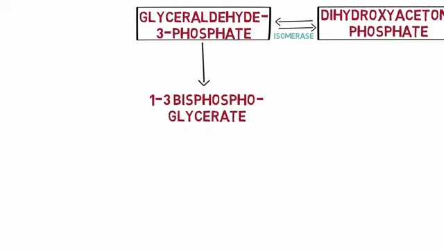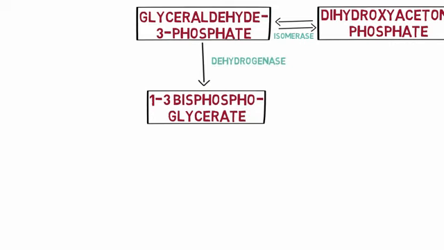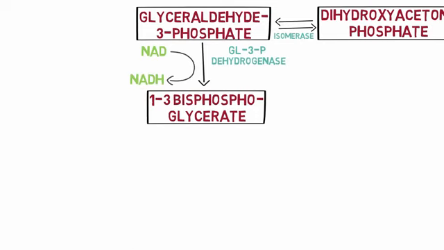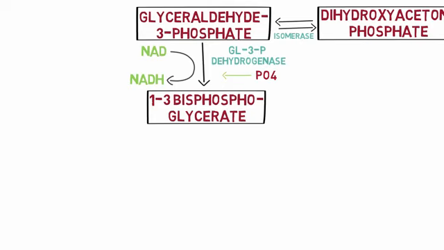In the next reaction, the glyceraldehyde 3-phosphate is converted to 1,3-bisphosphoglycerate. This involves addition of a phosphate group at the first position of the phosphoglycerate. The enzyme that catalyzes this reaction is the glyceraldehyde 3-phosphate dehydrogenase. And in this reaction, nicotinamide adenine dinucleotide, which is the coenzyme, is reduced to NADH, which is further utilized in the electron transport chain to produce more energy. Also, this reaction utilizes a molecule of inorganic phosphate.